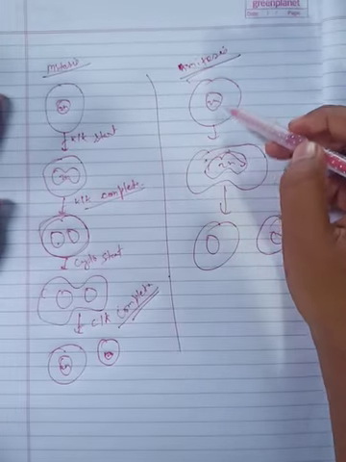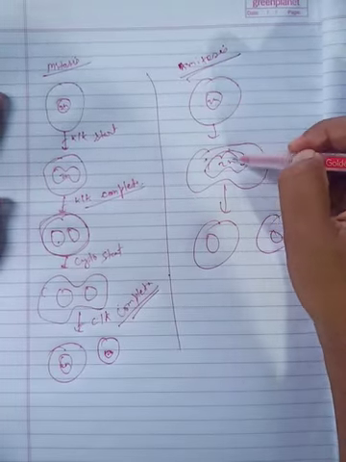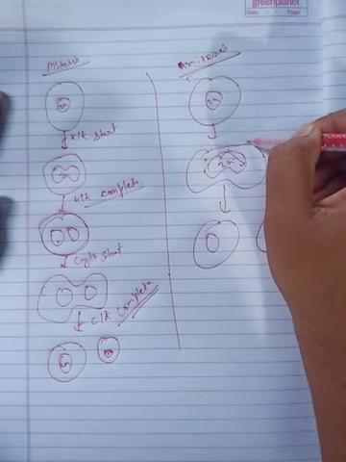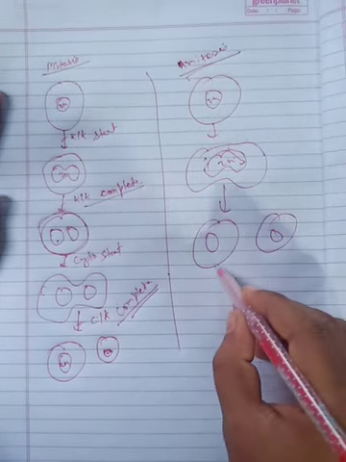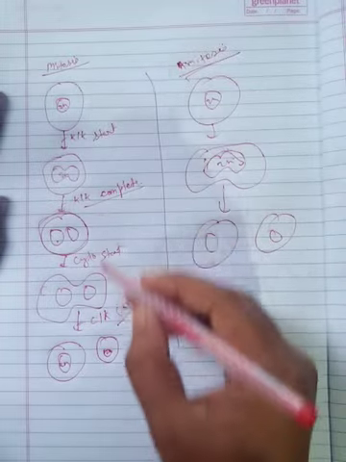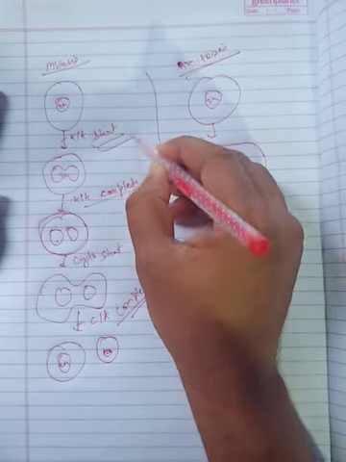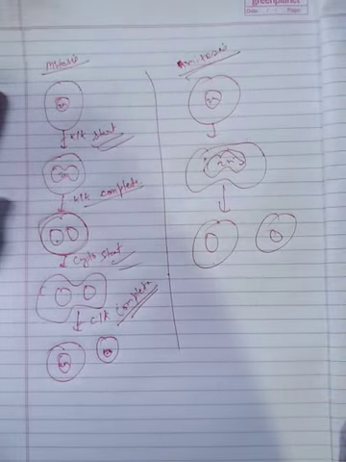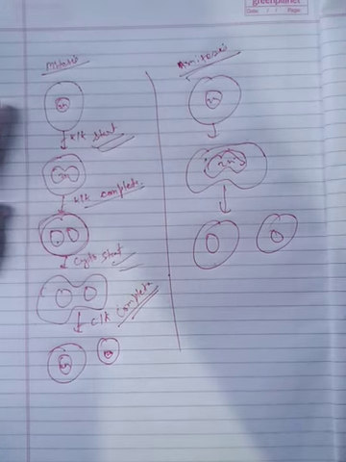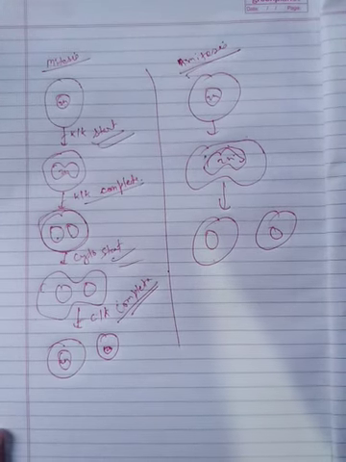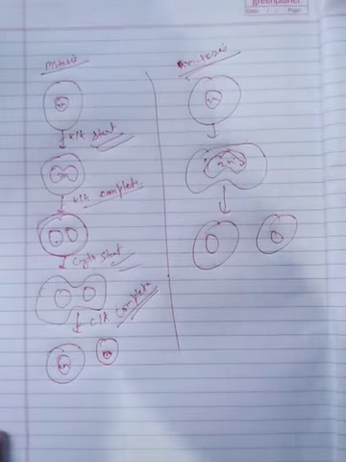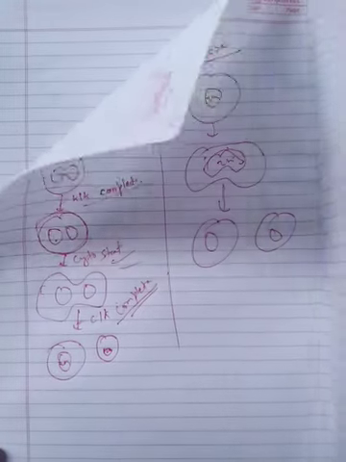In amitosis division, karyokinesis and cytokinesis take place simultaneously, whereas in mitosis division karyokinesis takes place first and then cytokinesis takes place. So this was the class, a simple introductory lecture related to mitosis or cell division.